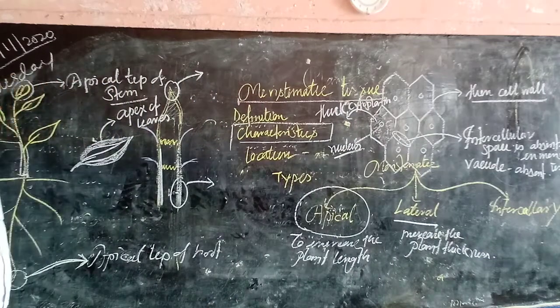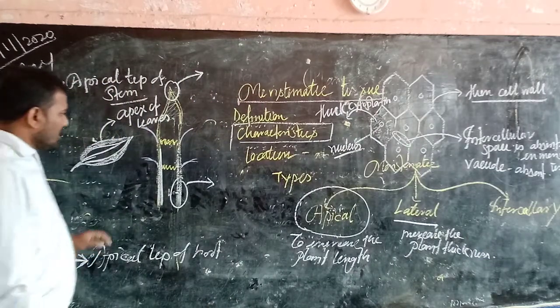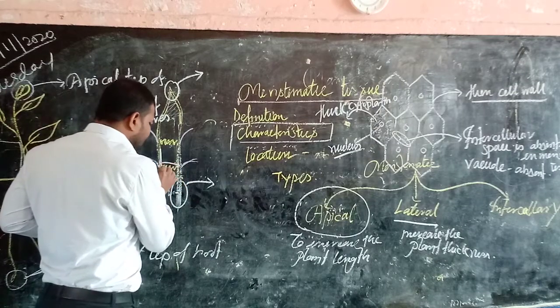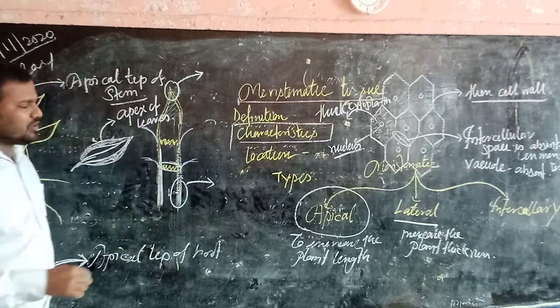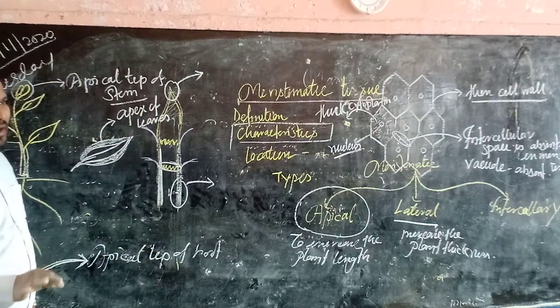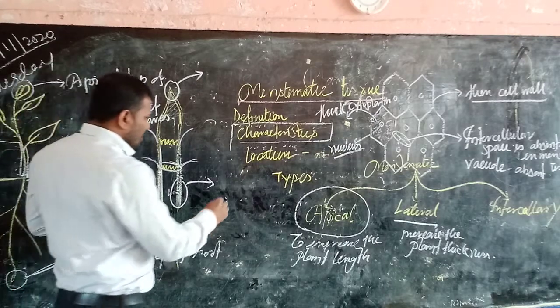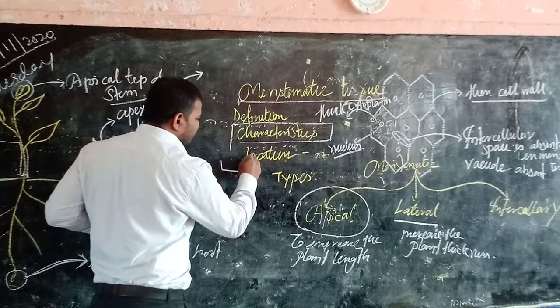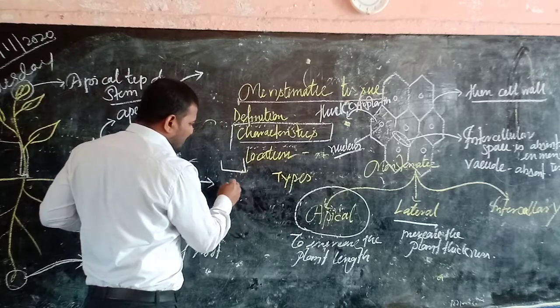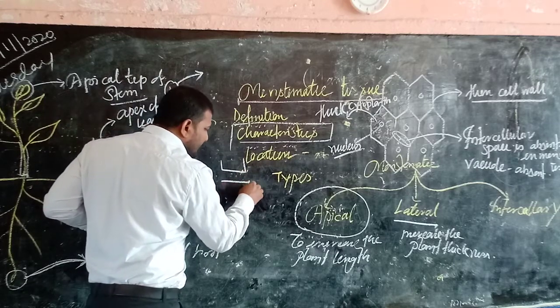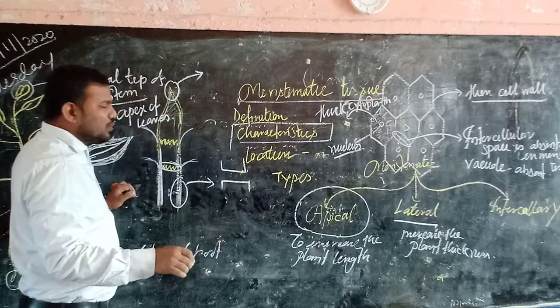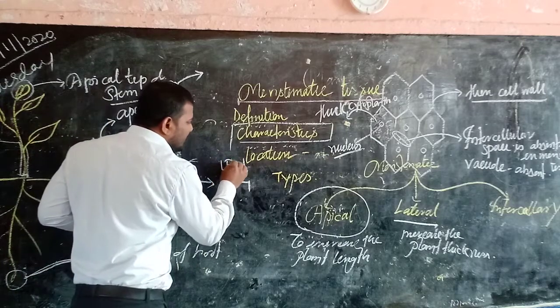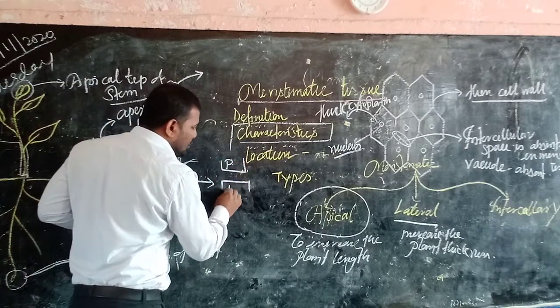Now the intercalary meristematic tissue. You know about the nodes. Nodes means the region from where the leaves originate. In the nodes of grass or bamboo, generally two permanent tissue layers are present.